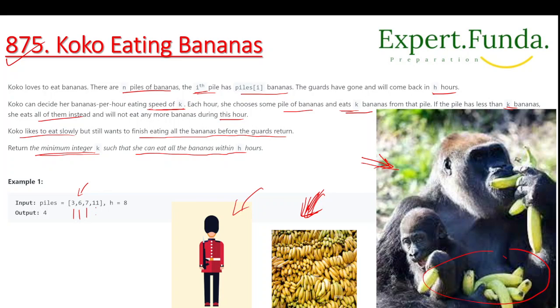Okay, so as you can see we have been given these piles, and these are the values. So at index 0, 1, 2, 3 we have 4 piles here, and h given is 8. So we have to find the k, the minimum integer k we have to return. H is given as 8, so at what speed k can she eat, and how many can she finish in that time, that we have to return.